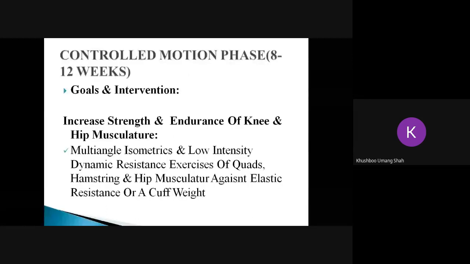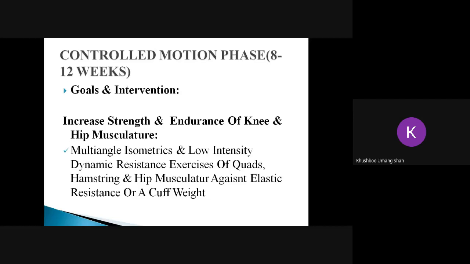So this was all about the maximum protective phase, 0 to 4 weeks. We generally focus on preventing the secondary complications after TKR. We focus on maintaining the strength of the muscles. We see that the person is able to do all the activities independently. Now, what are the criteria to progress to the next stage? That is the controlled motion or moderate protective phase, from 8 to 12 weeks.